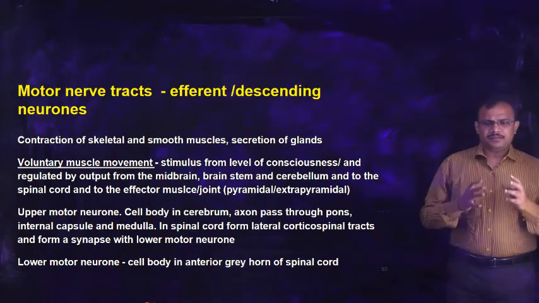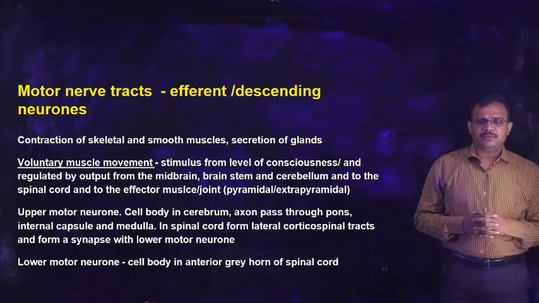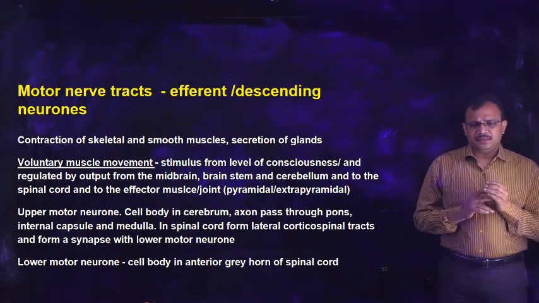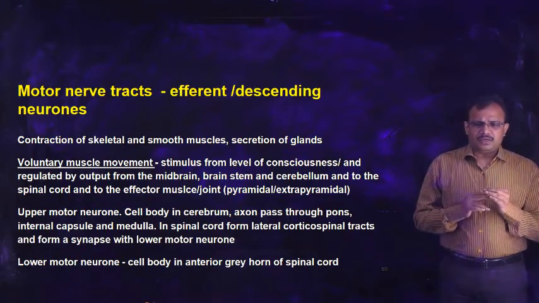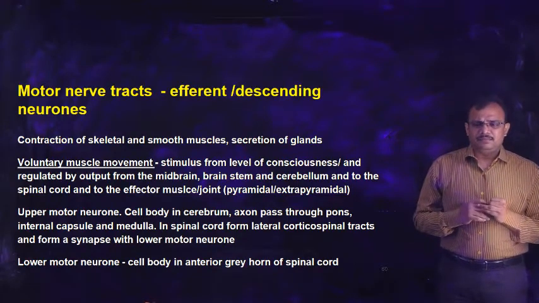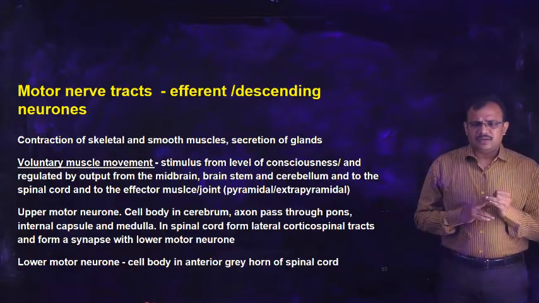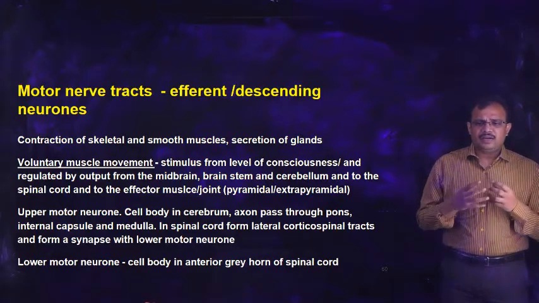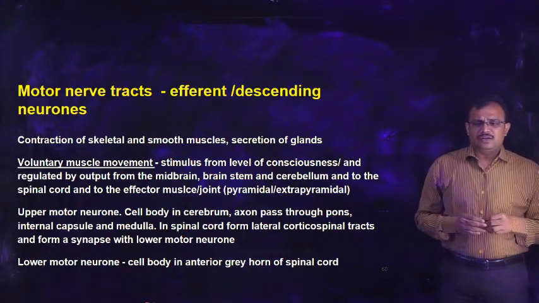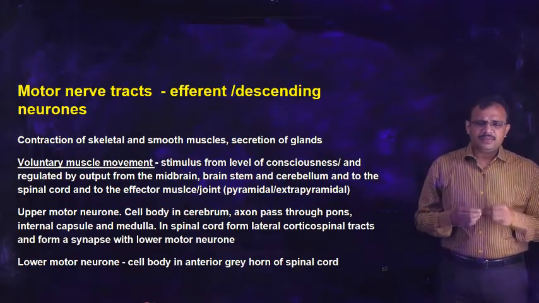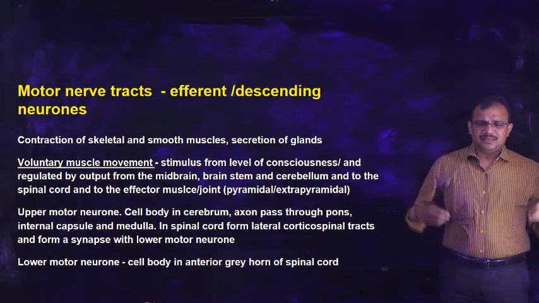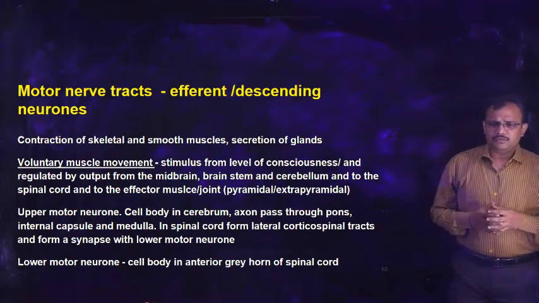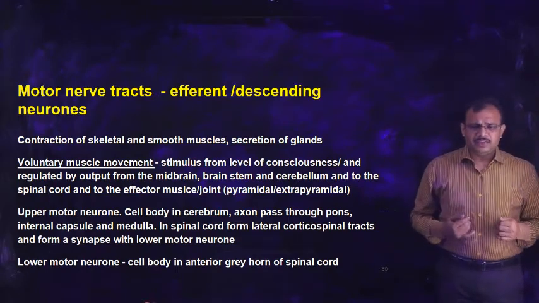And apart from the impulse from the primary motor area, the information from midbrain, medulla oblongata and cerebellum also is conveyed to the spinal cord, and from there to the various muscles and joints. So this enables us to walk or to maintain our posture.